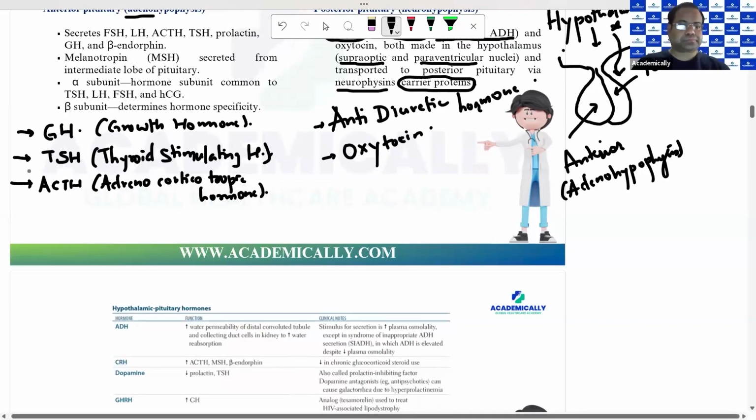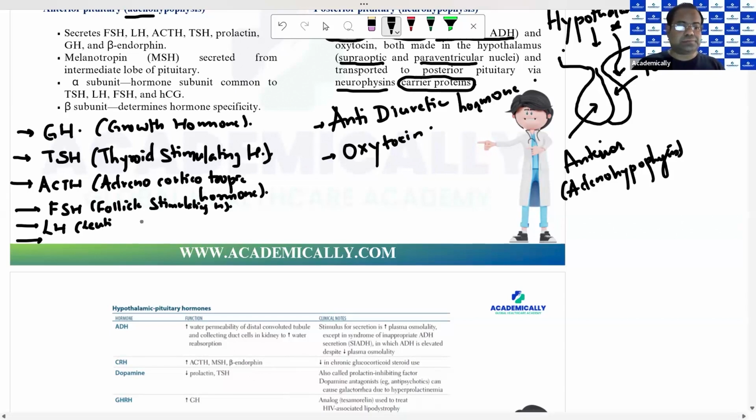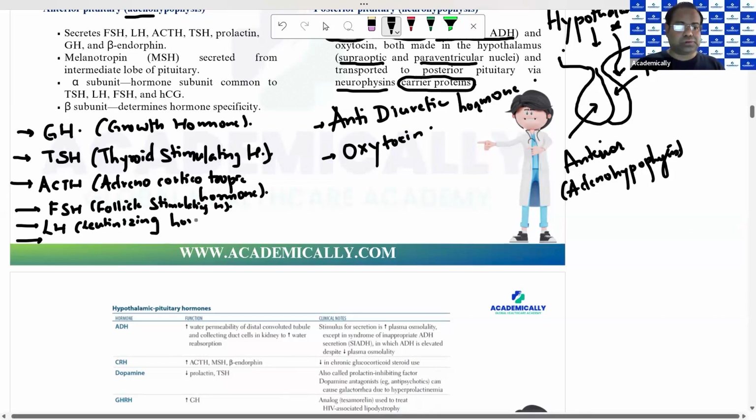Then there are hormones which are essential for reproductive functions. What are they? One is FSH, which is called follicle stimulating hormone. As the name suggests, it stimulates the growth of the ovarian follicles. Then there is LH, which is known as luteinizing hormone.